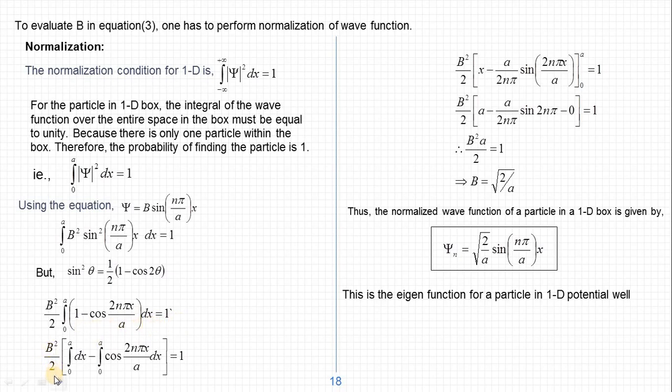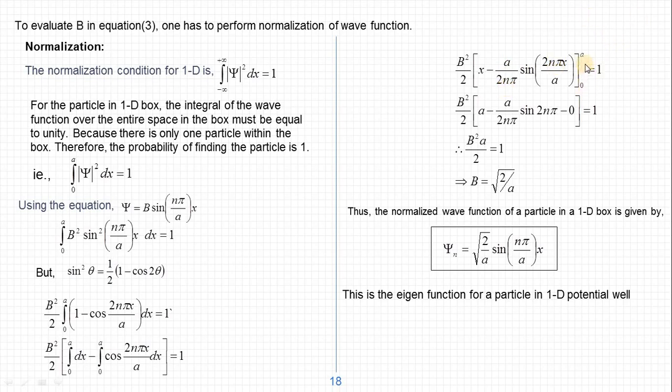So now we can integrate it easily. b square by 2 is a constant outside, and we split the integral: the integral of 1, that is the integral of dx, minus the integral of cos (2 n pi by a x). The integral of 1 dx is x, and the integral of cos (2 n pi by a x) is sin (2 n pi by a x) divided by 2 n pi by a. That division by 2 n pi by a is written as a by 2 n pi, because after rearranging, the a goes to the numerator.